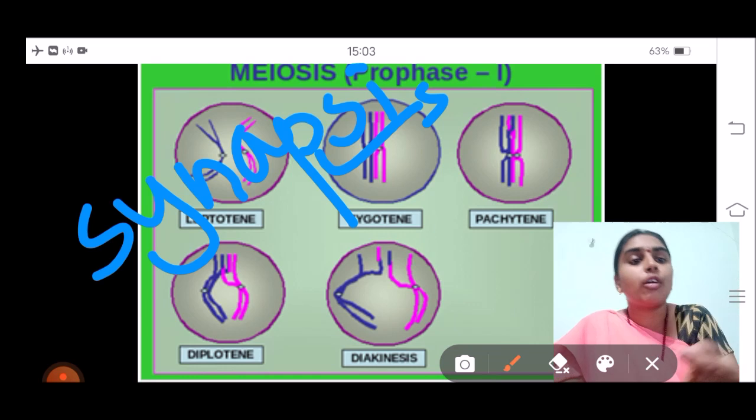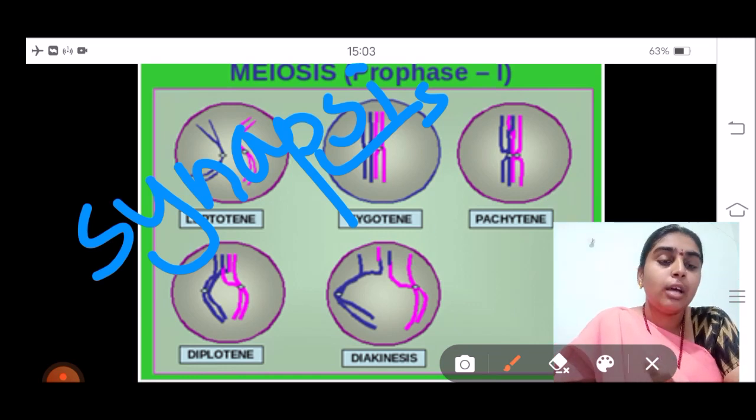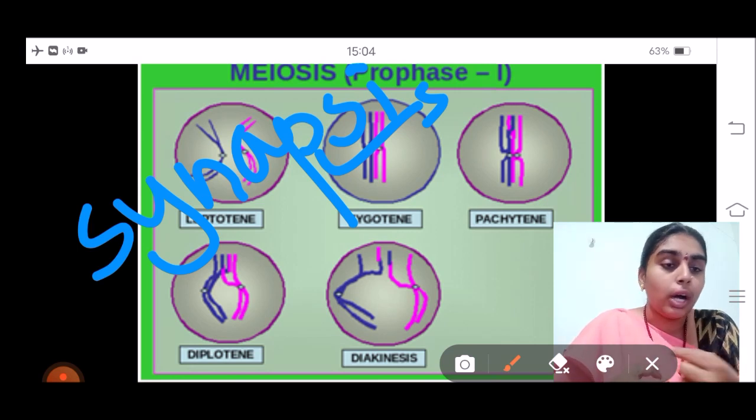So synapsis of the genetic material occurs. This occurs between the homologous chromosomes. Homologous chromosomes means the chromosomes which have the same genetic sequence. One homologous chromosome will come from the maternal side, and one from the paternal side. These homologous chromosomes pair together and attach at a few points called synapses, and here the genetic material is going to get exchanged in the next stage.